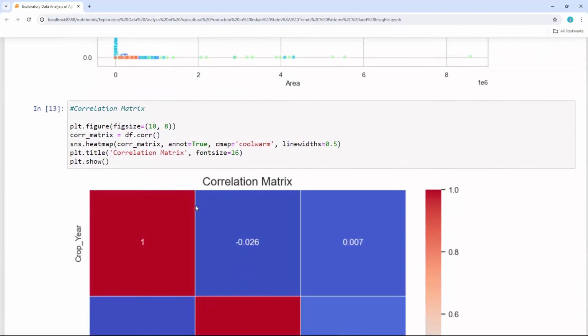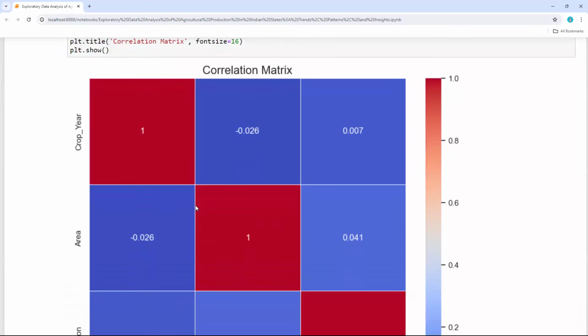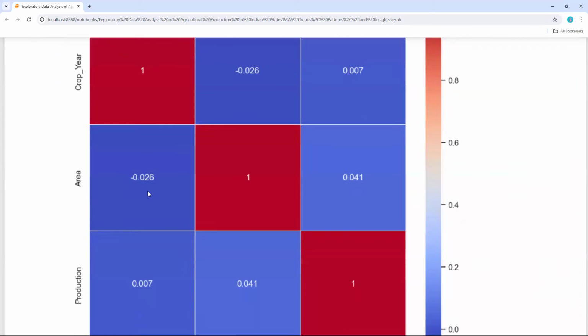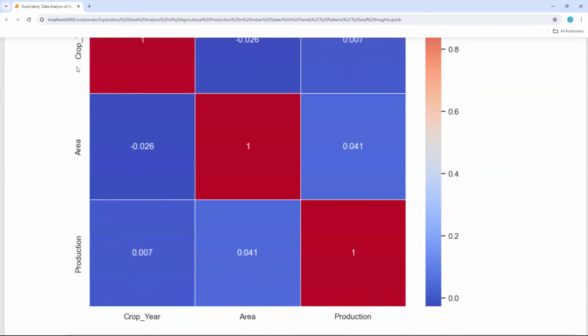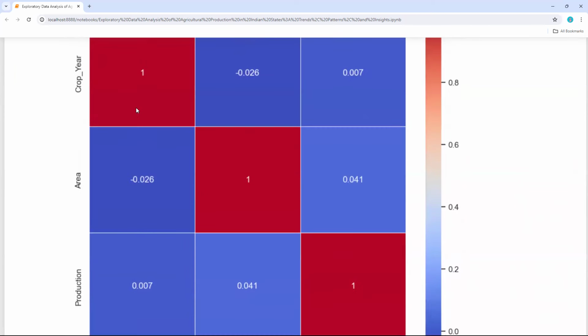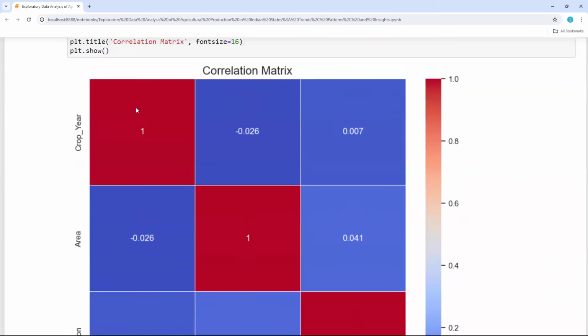And also, if I wanted to look at the correlation, how each column is correlated. See here, one means my crop year versus crop year. So obviously they are perfectly correlated because both are the same column. That is the reason why these both columns are perfectly correlated.